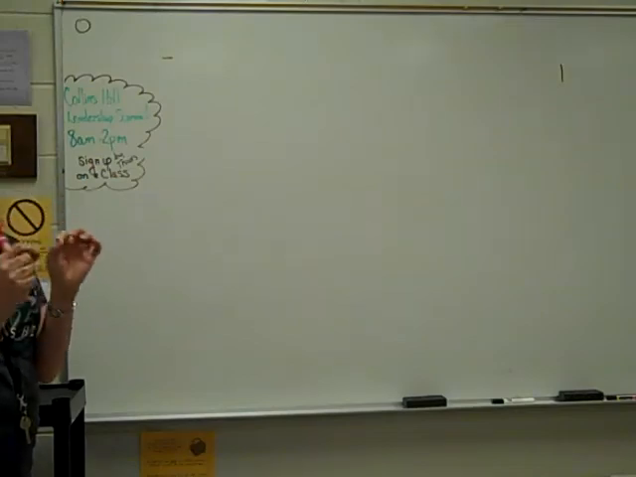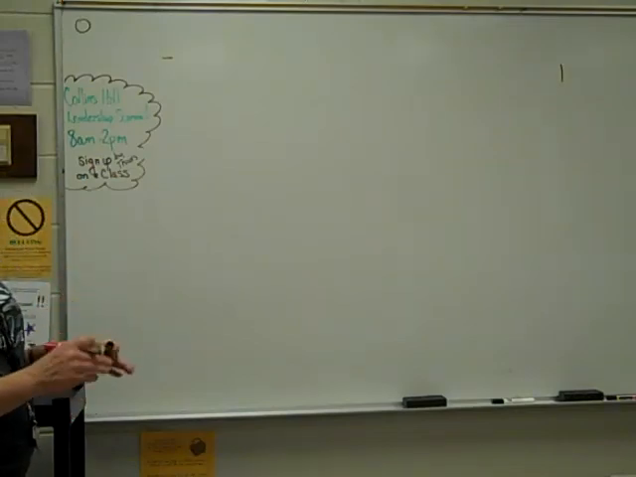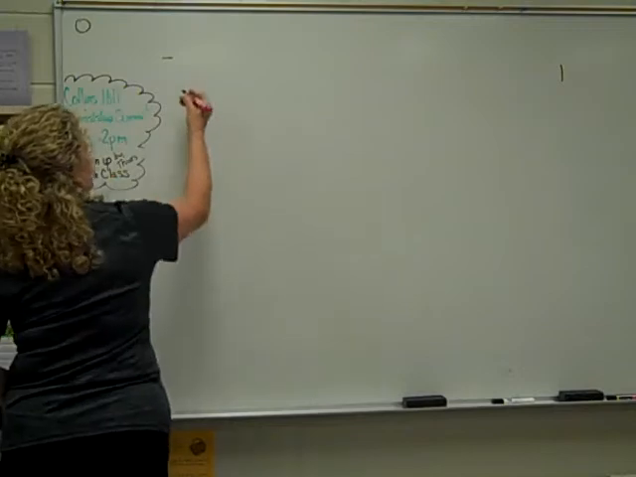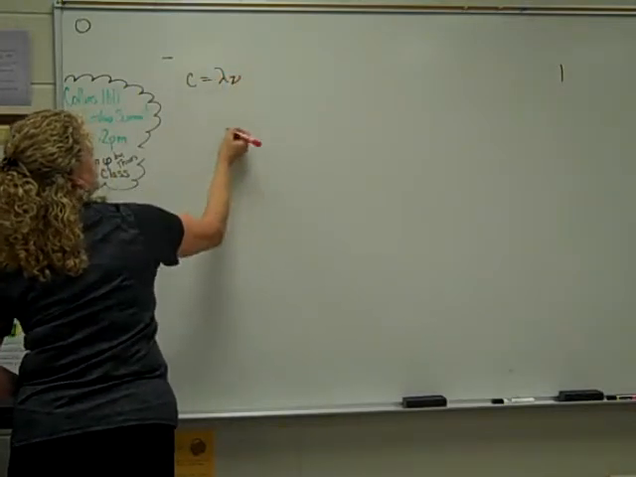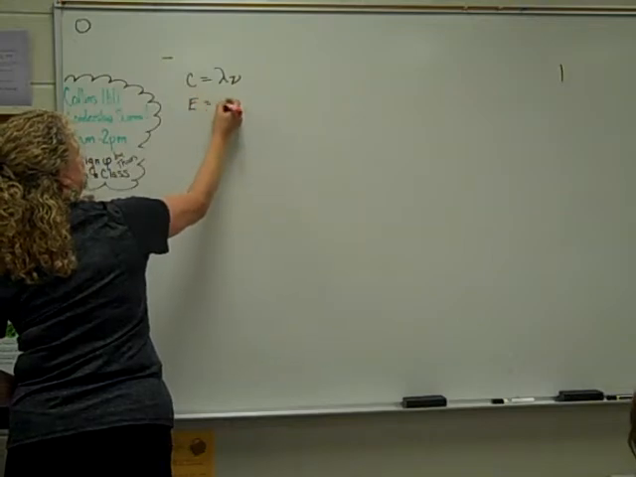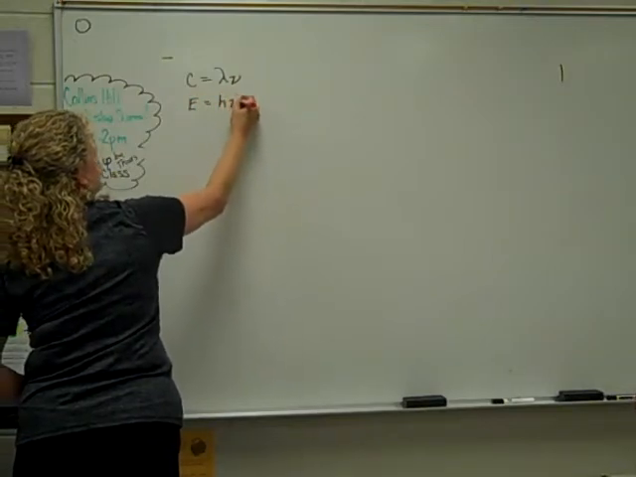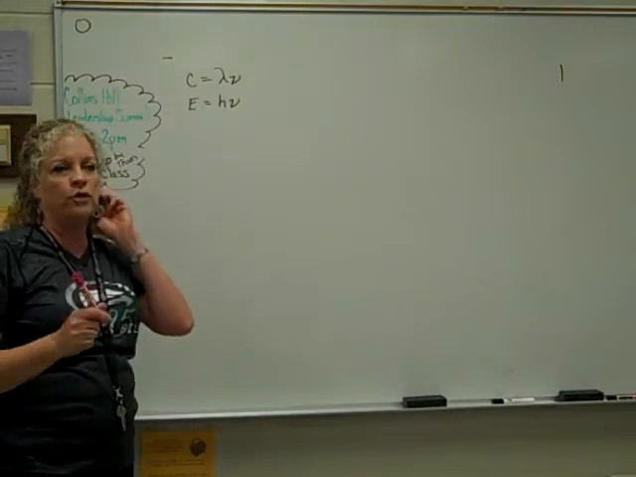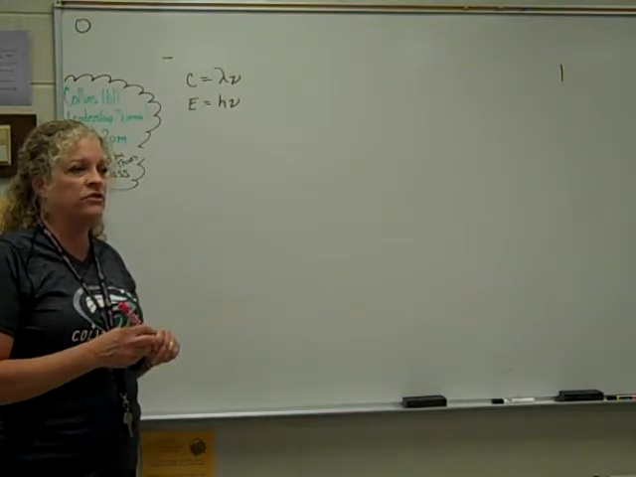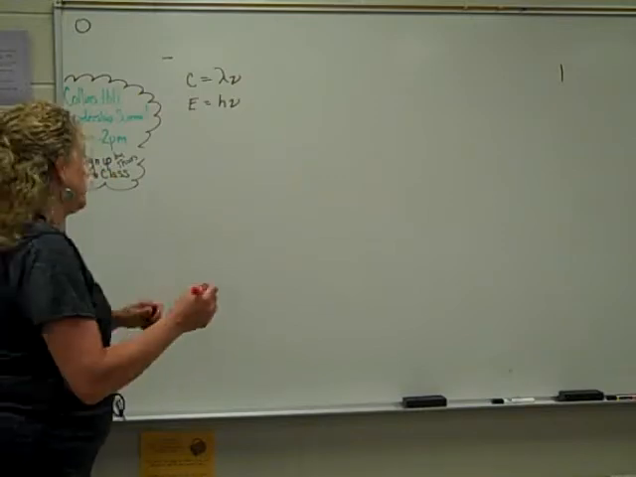Okay, so to do the problems that you had last night, to do any light problems, you're going to use two formulas. Speed of light is wavelength times frequency, and energy is Planck's constant times frequency. So frequency is a big deal, okay? And hopefully you watched the video last night that talked about what frequency was.